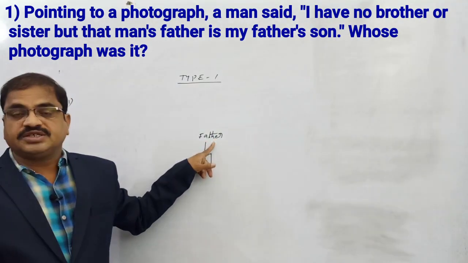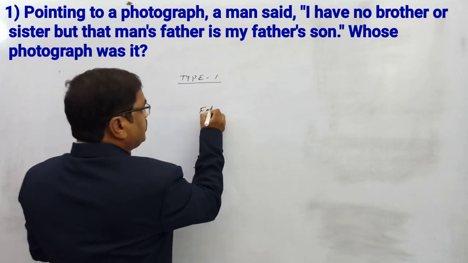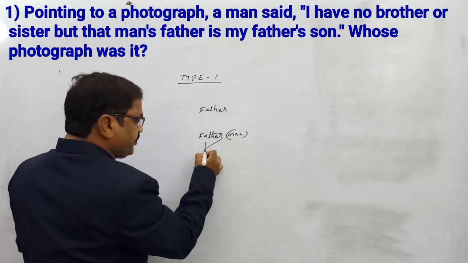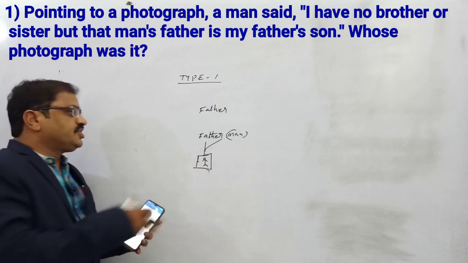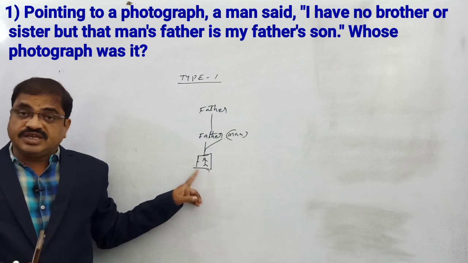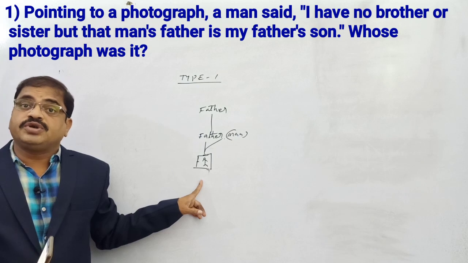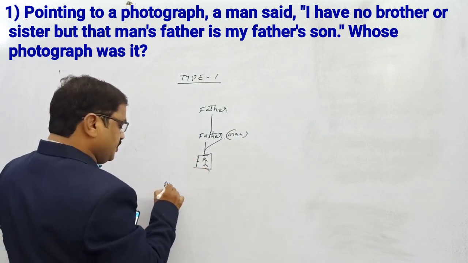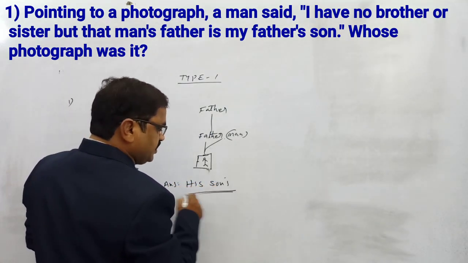How did I write here? Because this person is my father's son. Father's son means this man himself, this is the only man. He is the one introducing. This man does not have any brother or sister, so only one person is son to this person. That is why, while introducing, he says this photograph is my father's only son's son. Whose photograph is this? Our answer will be his son's. Tell me, his son's is the answer.